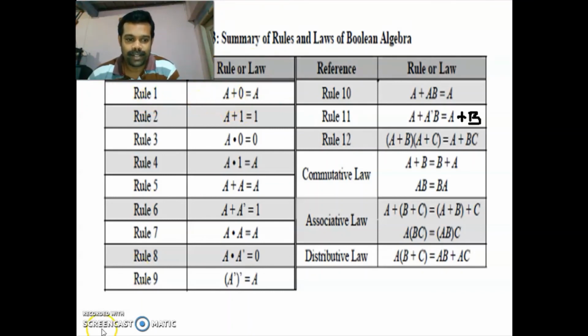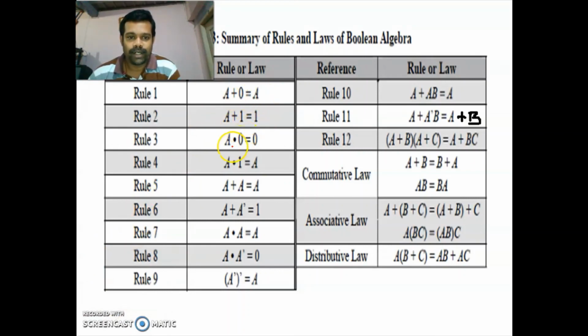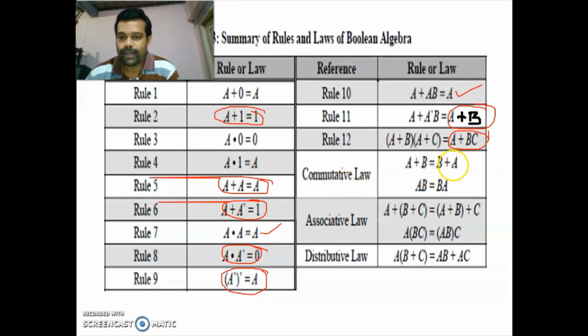The first law is A plus 0 is A, A plus 1 is 1, A into 0 is 0, A into 1 is A, A plus A is A, then A plus A bar is 1, then A into A is A, A into A bar is 0, A double bar is A, A plus A B is A, A plus A bar B is A plus B, A plus B into A plus C is A plus B C. Then commutative law A plus B is equal to B plus A, associative law A plus B plus C is equal to A plus B plus C. Similarly, distributive law A into B plus C is equal to A B plus A C.